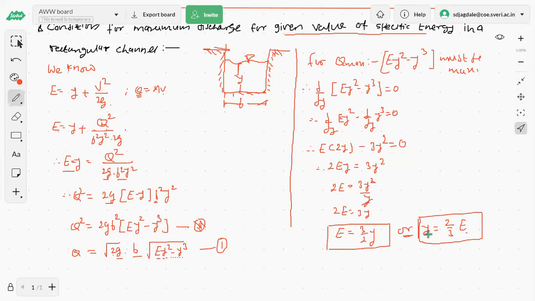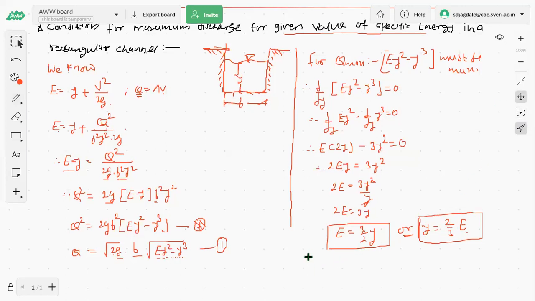Okay, many times the question is which relation to take, the 3/2 one or the 2/3 one. This indicates the condition for a maximum discharge for a given value of a specific energy.